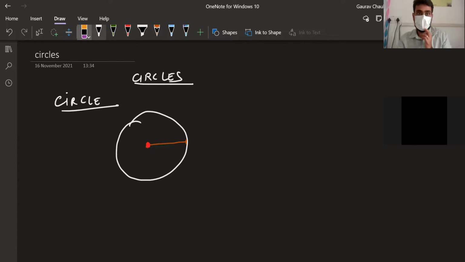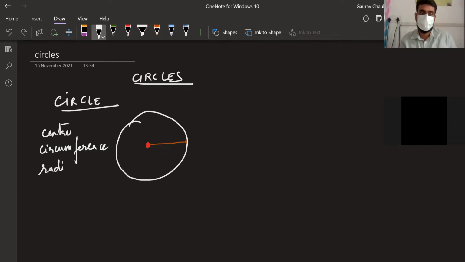So we have touched upon the center of the circle. We have touched upon what the circumference is. We know the interior and exterior. We know what the radius is. Radius is the distance from the center to the circle.